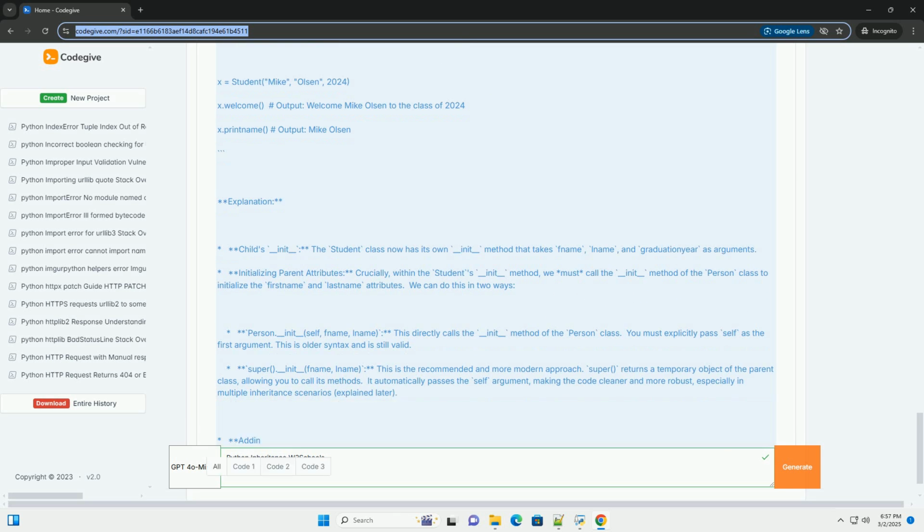If Dog had its own __init__, it would have to explicitly call the parent's __init__ using super().__init__ to properly initialize the parent's attributes.